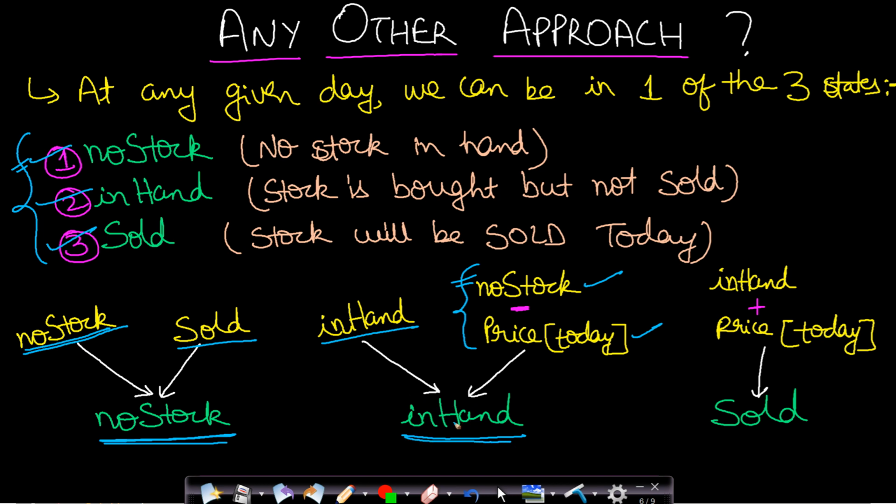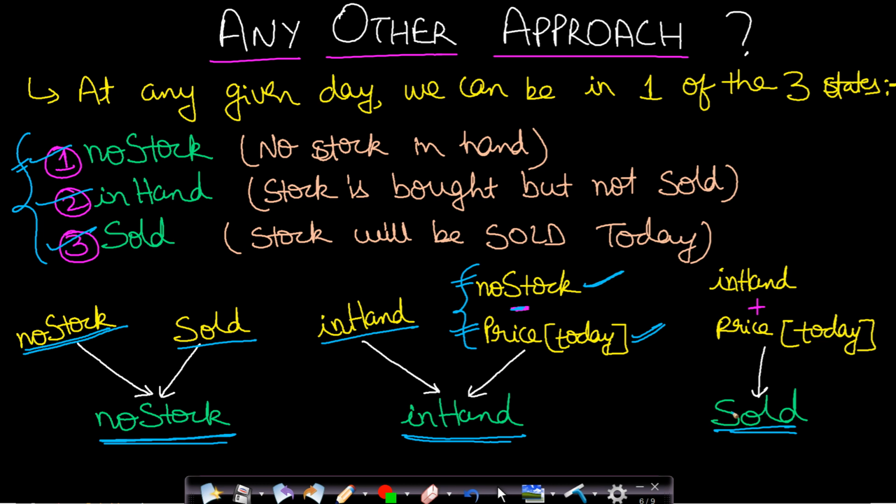Okay. In this case, you can see that if you had no stock on the previous day and if you bought a stock, then actually your profit will get diminished because you are actually spending your money on buying a stock. So your profit will be diminished by the price of the stock on the previous day on which you bought the stock. And again, you have the third state as sold state, that is a selling state.